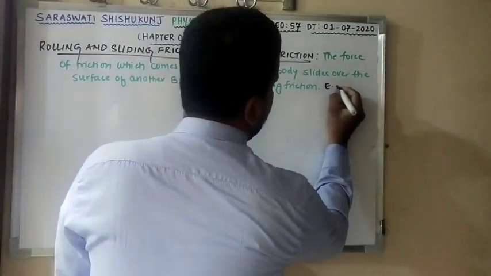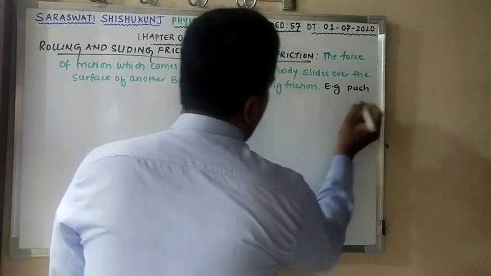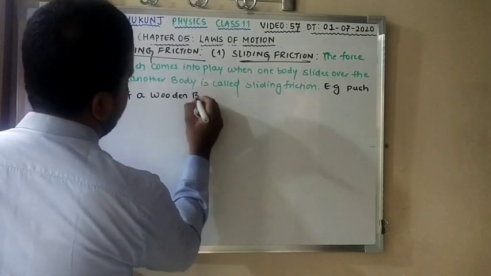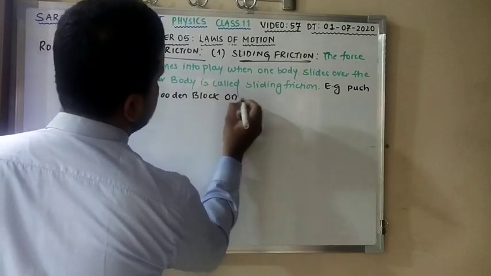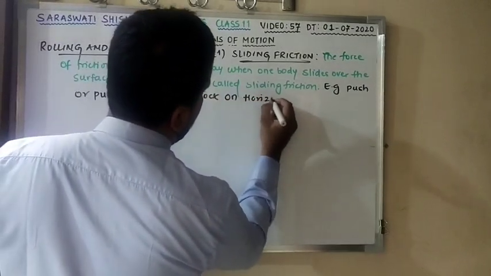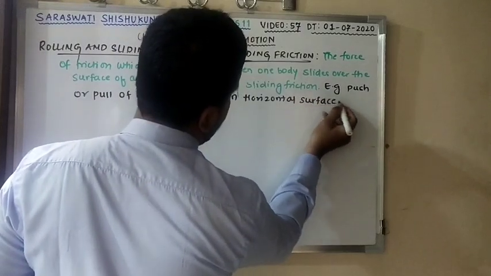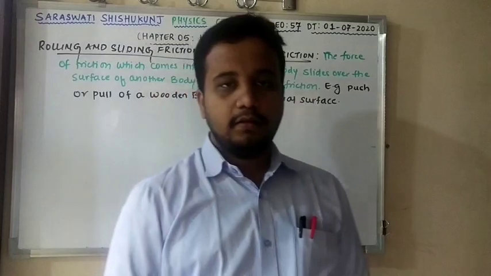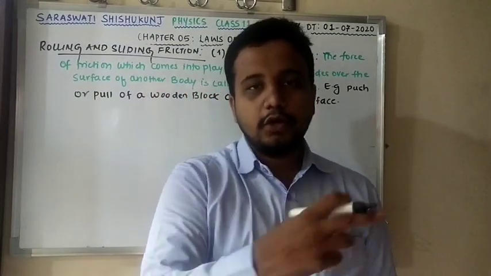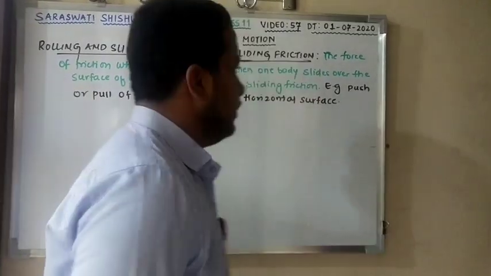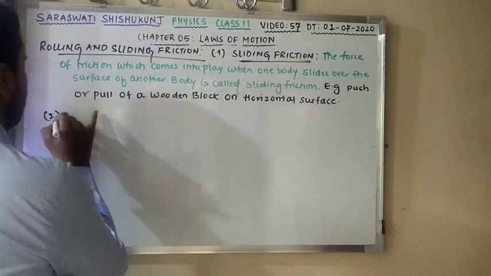Clear? Example: push or pull of a wooden block on a horizontal surface. Either you are pushing or pulling, it will slide over the surface. It is not going to roll. Yes or no? Next is rolling friction.